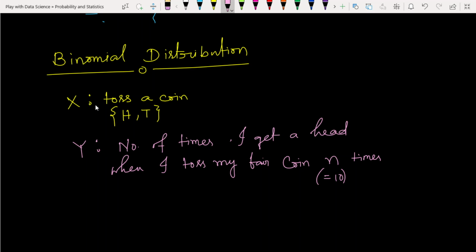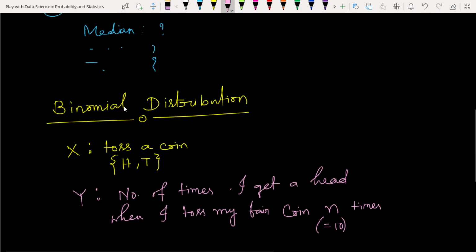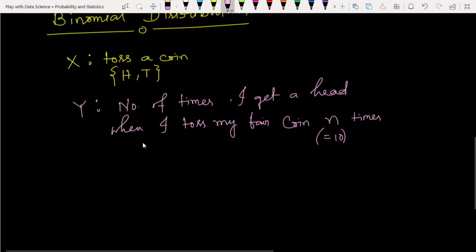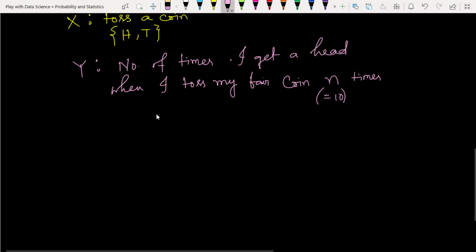If we toss a single coin a single time, then using the simple Bernoulli distribution we get its answer. But if we repeat the same experiment again and again, the same experiment we took in the Bernoulli distribution, doing it randomly and repeatedly, what will be the probability of a single outcome? Here we are going to toss up to n times.